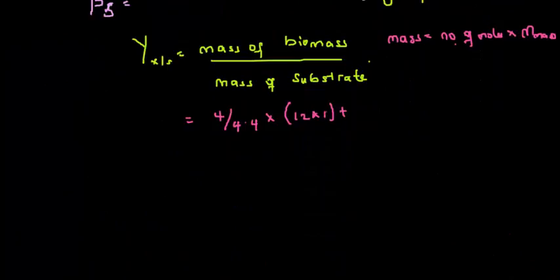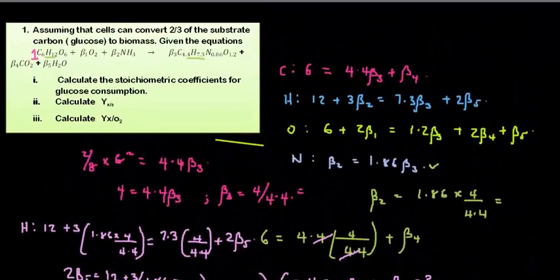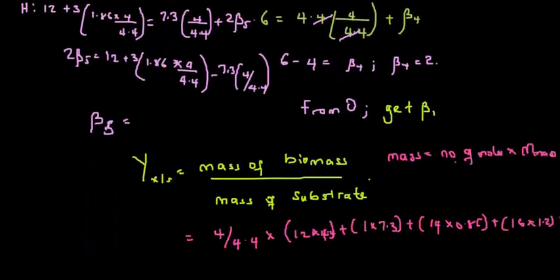I'm explaining this because in some instances, you could be given an entirely different biomass. As long as you understand what you're supposed to do, you won't have a problem.